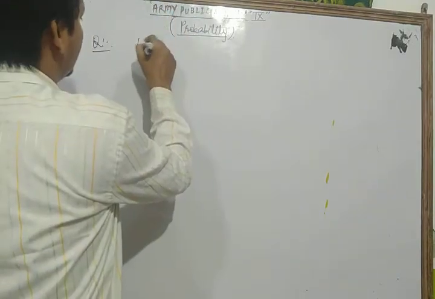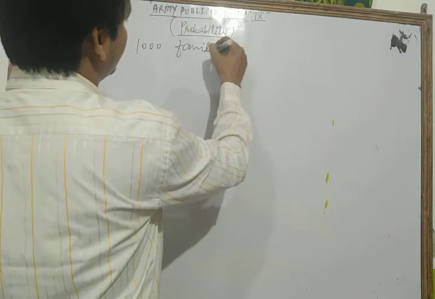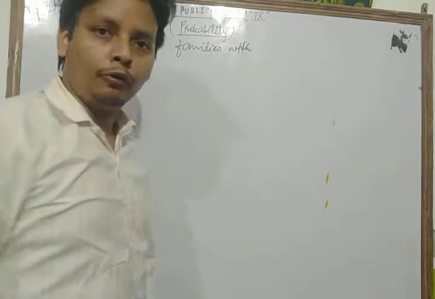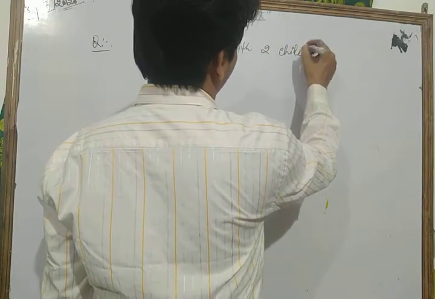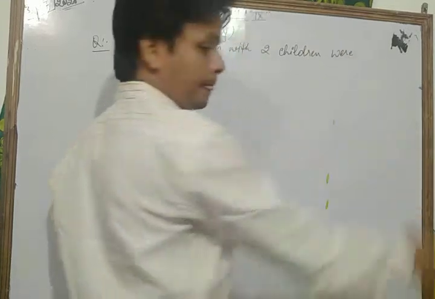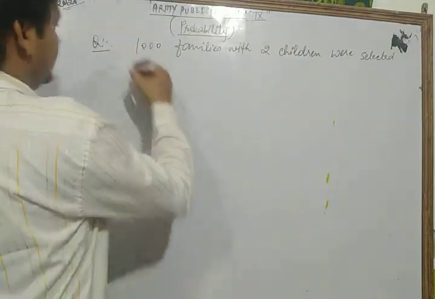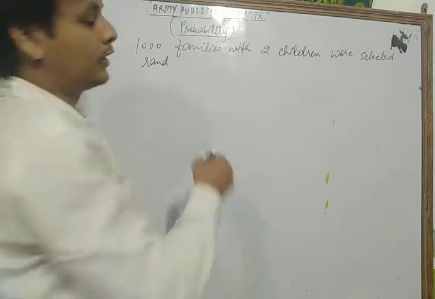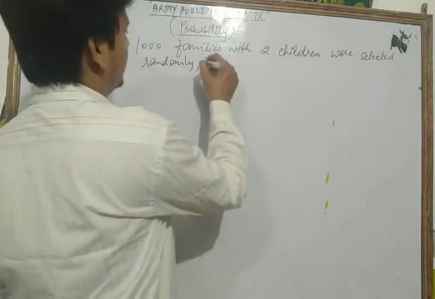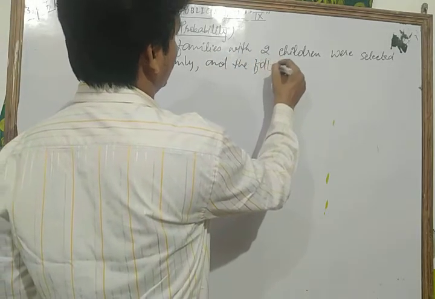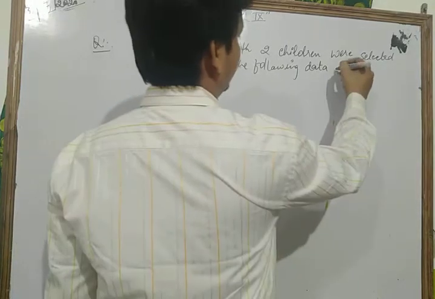1000 families with two children were selected randomly, and the following data were recorded.